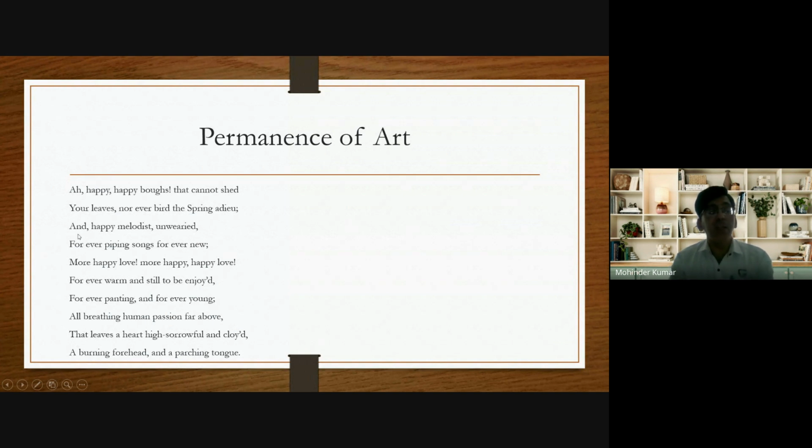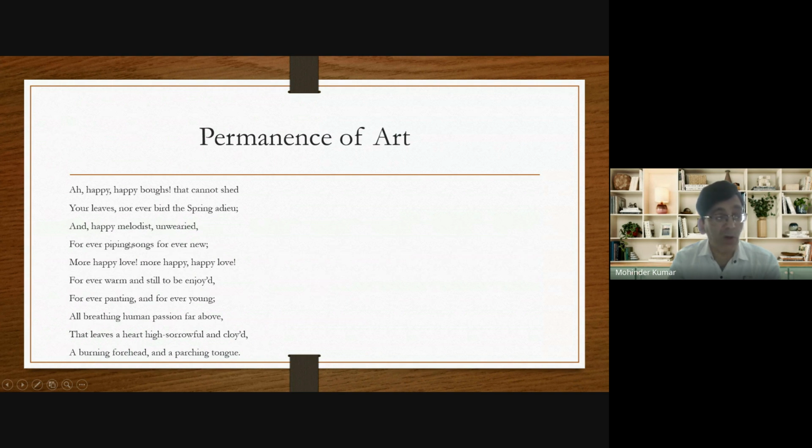He says that the magician depicted on the urn will continue playing the pipe, he will continue producing music, and he will never get tired. Whereas in real life, a magician gets tired after playing music for some time. So again, there's a permanence of art and the temporariness of human life and beauty. And he says that even the songs sung by the magician on the urn will always be new.